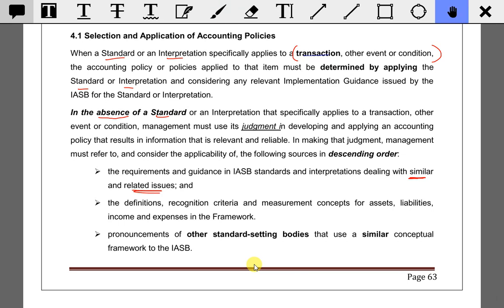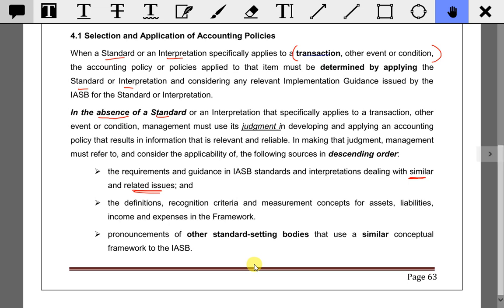Example, we have a license. License at the moment we know is an intangible asset, IAS 38. So assuming this is the very beginning, we have a license, brand, patent, intangible asset, and IAS 38 hasn't been introduced yet. So no standard, we do not know what to do. So the director will have to use judgment. When we use judgment, what kind of judgment do we follow? First thing, follow any similar standard. What is the most similar standard to intangible asset? PPE, right? So we try to look at IAS 16 and apply.